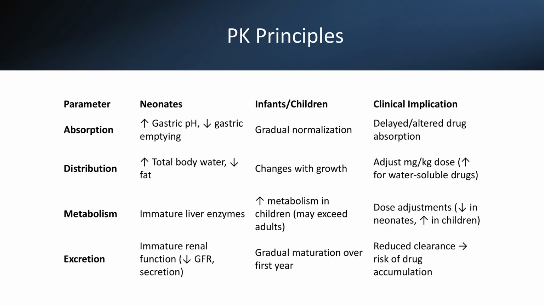Some drugs may be metabolized more rapidly in older children than in adults, while neonates metabolize many drugs more slowly. Excretion, primarily through the kidneys, also matures postnatally, with glomerular filtration and tubular function increasing as the child grows. These pharmacokinetic considerations are critical when calculating doses, selecting formulations, and monitoring for both efficacy and toxicity across different pediatric age groups.